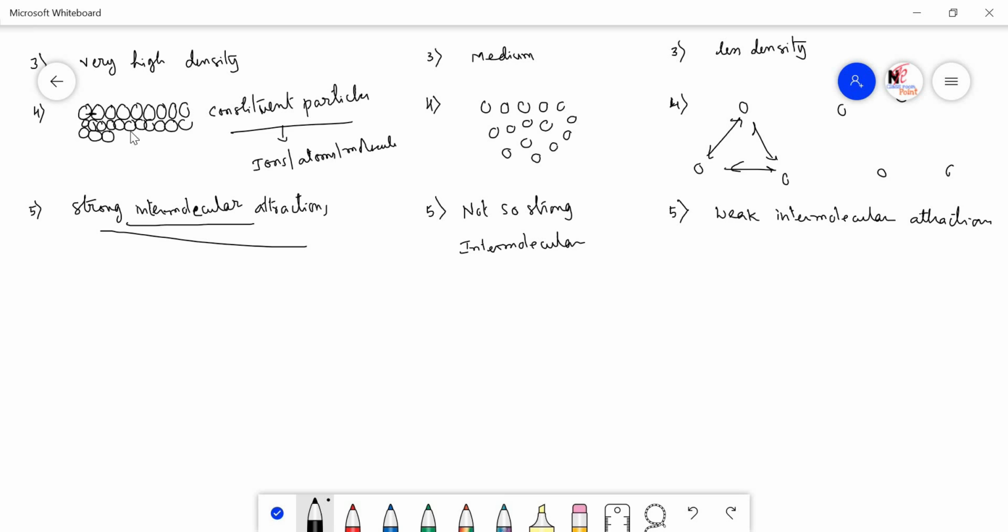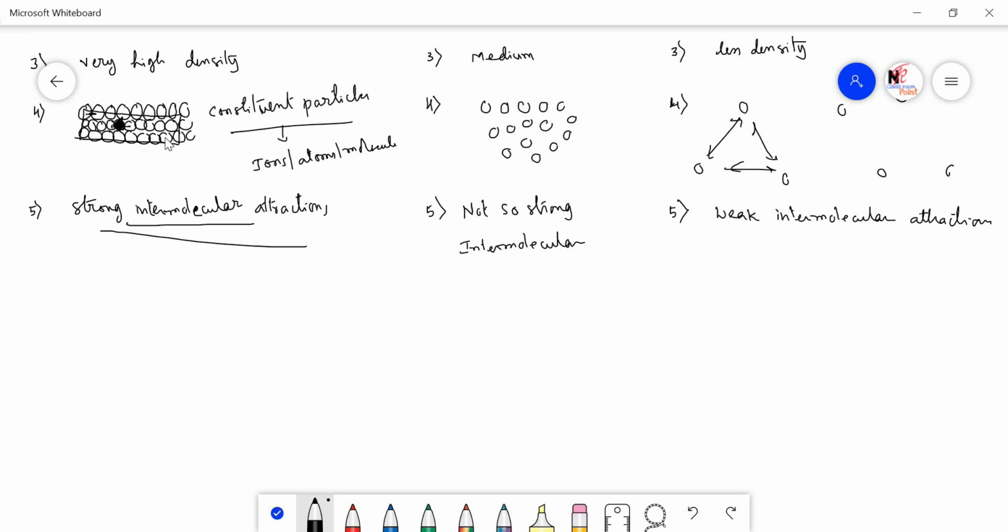When the particles are arranged so closely, they are confined only to their position and they cannot move away from that particular position. Because they cannot move from their position, obviously solid will get a particular shape. That is the reason why solids have a definite shape.